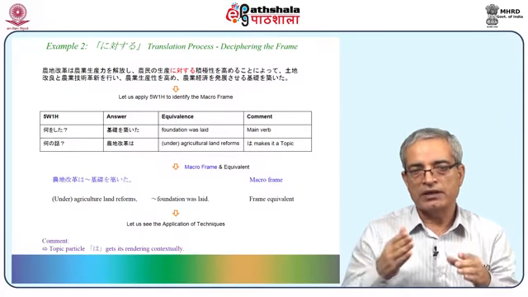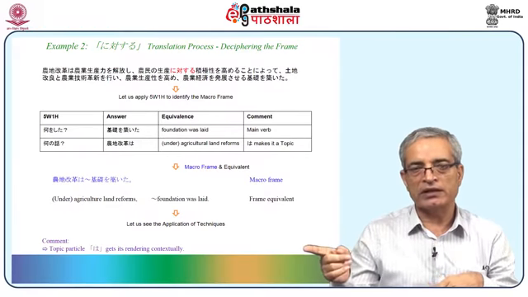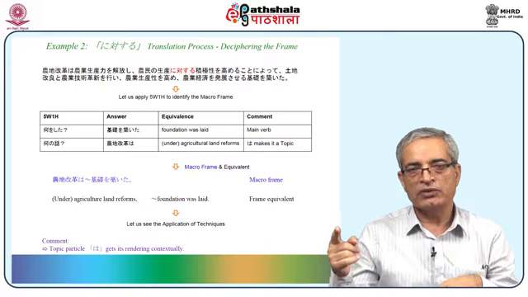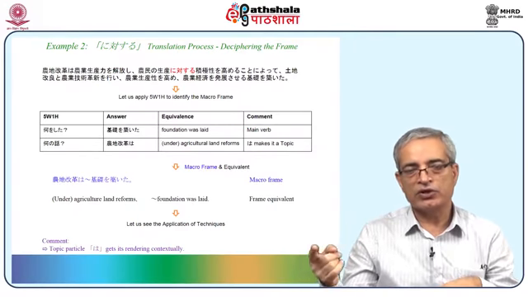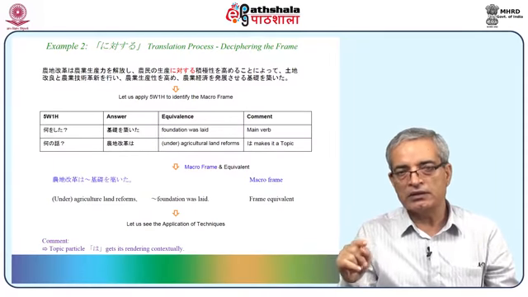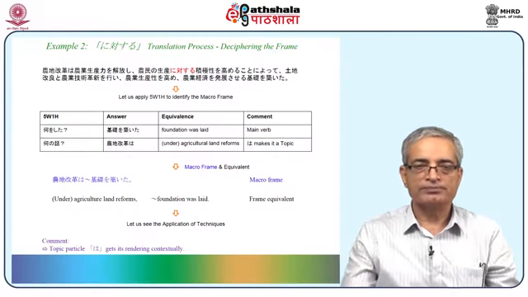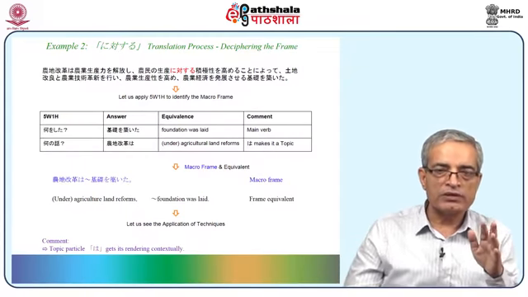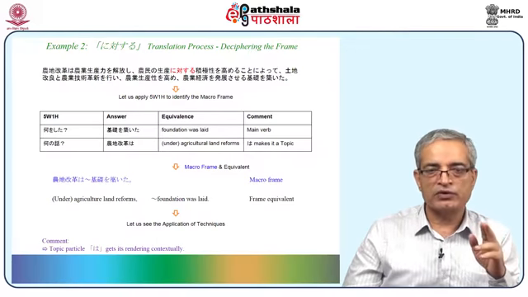If I say agriculture land reforms, then something has to be put, because it's not getting directly linked to any verb, because at the end you are saying base was created. If you are saying foundation was laid or base was created, then this doesn't get connected. So: under agriculture land reforms, foundation was laid. Okay. So your macro frame is done now. The equivalent is here. Under agriculture land reforms, foundation was laid. Let's see the application of techniques now further.